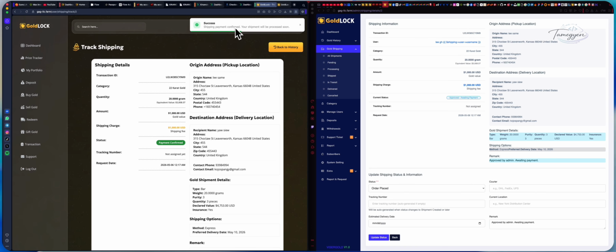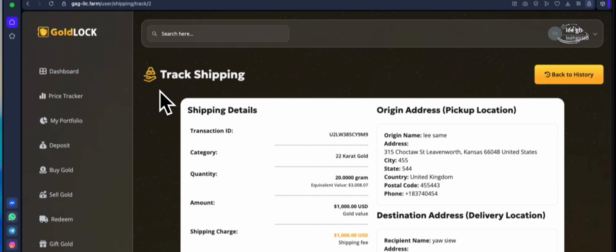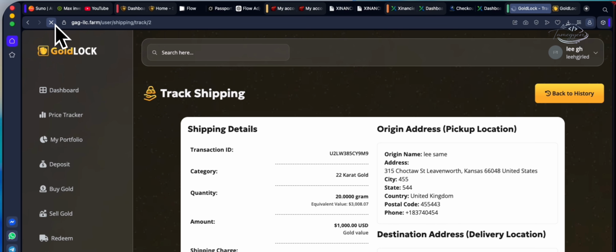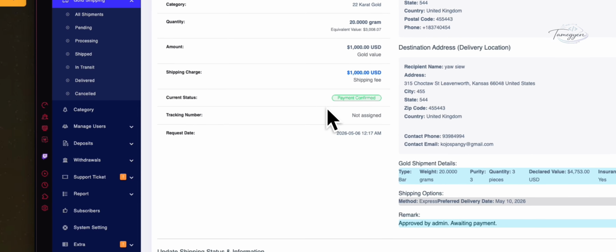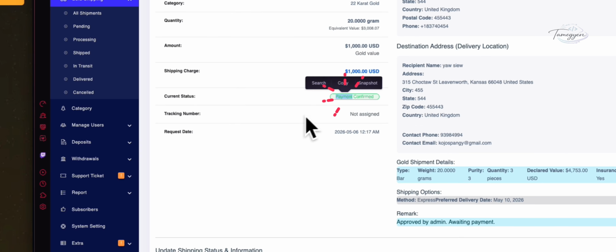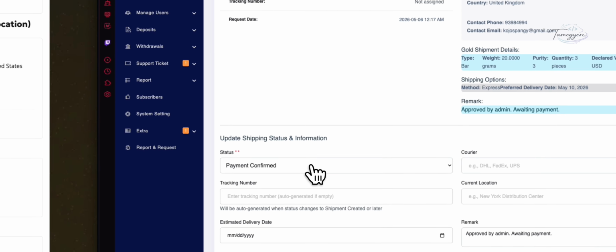Once the transaction is received, we make sure we receive the answer from this side. Once the payment is confirmed, here is the case: our payment is confirmed.